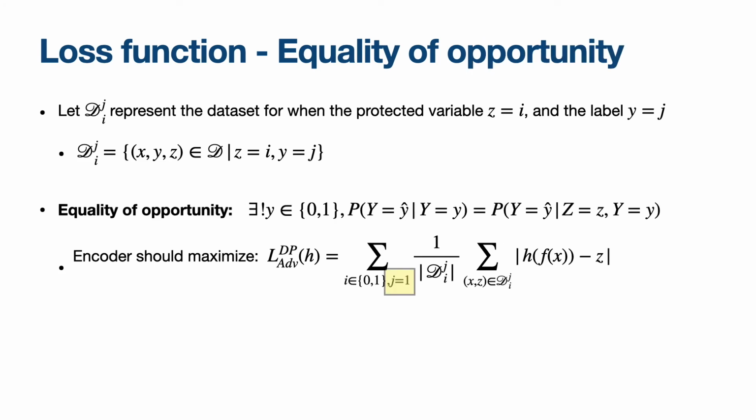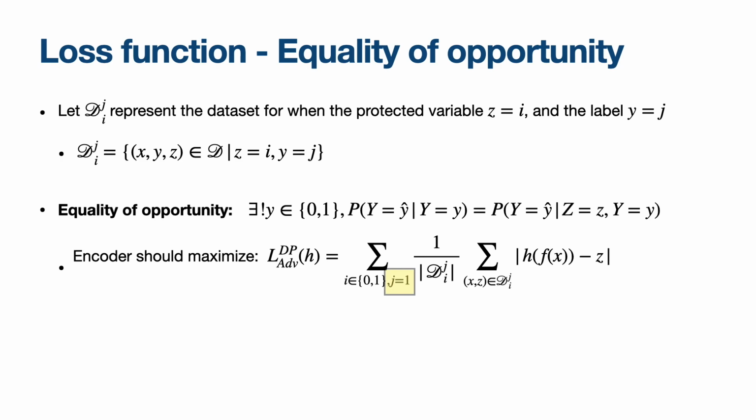Equality of opportunity has a very similar loss function as equality of odds, except now we're going to fix a specific value j for the label. Again, we sum over these partition datasets that we have, and they're effectively computing the difference between the adversary's prediction and the real truth value for all of those specific datasets that we select.